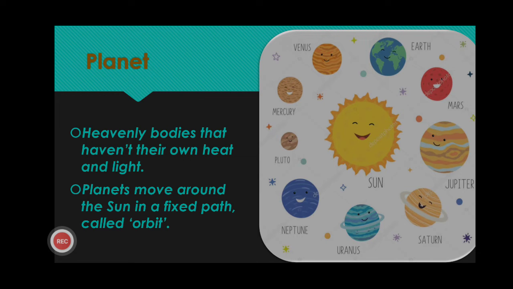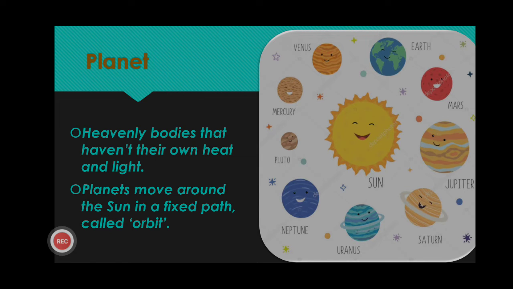Means when I give you something and you give it back to me, that is called reflection. So planets also reflect the sunlight, and in this way they show that they also have light.